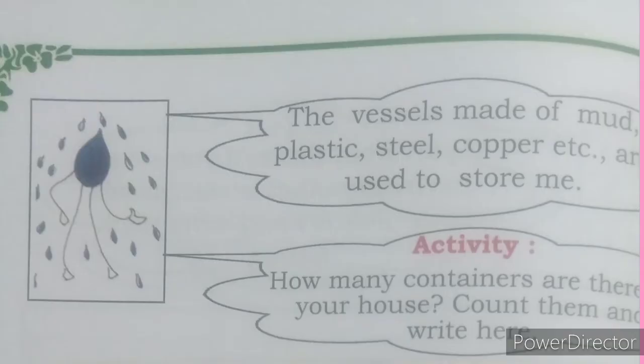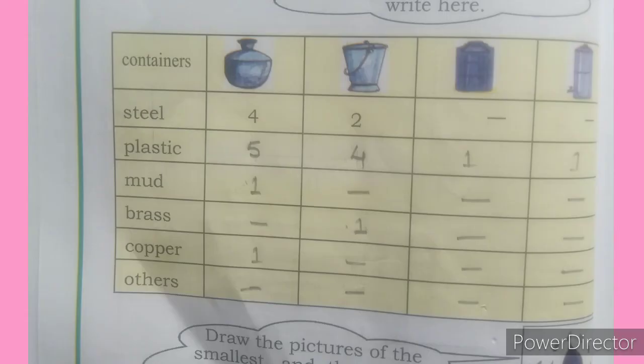Then next, there is an activity. How many containers are there in your house? Count them and write here. See, in the first column, containers are there. Those are steel, plastic, mud, brass, copper, others.